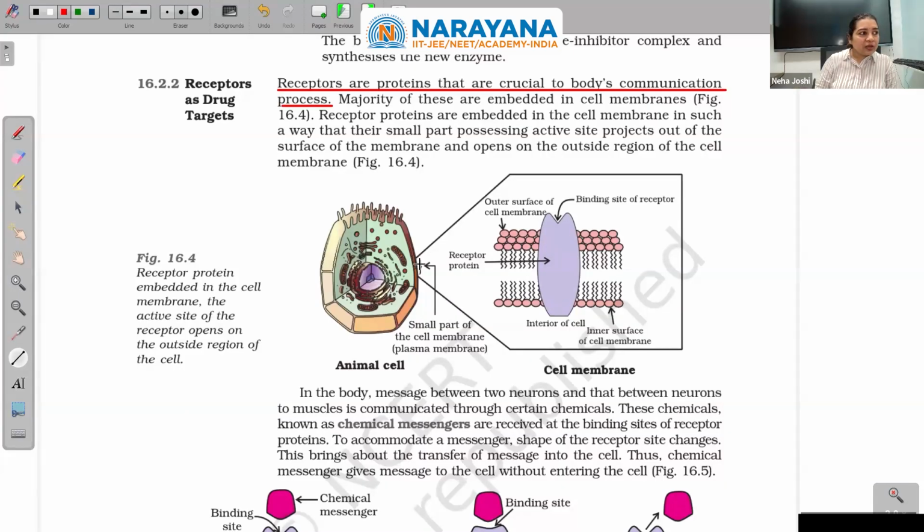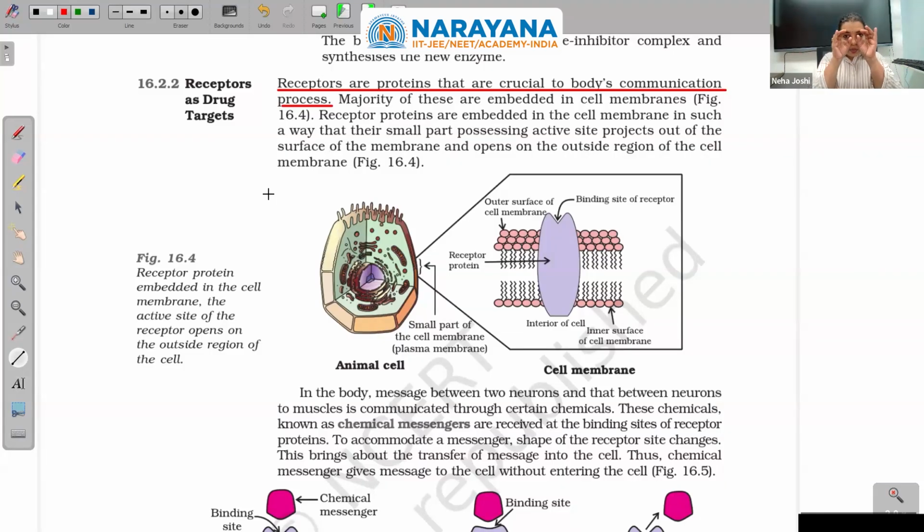See, like this. They have enlarged the cell membrane for us. The outer surface of the cell membrane is in contact with the outside world, the inner is inside the cell, and here is our receptor, the signal-taking thing. The majority of these are embedded in the cell membrane. Receptor proteins are embedded in such a way that their small part possessing active sites projects out of the surface of the membrane and opens on the outside region of the cell membrane. It is very much like you have a big castle, and you have a big wall around that castle.